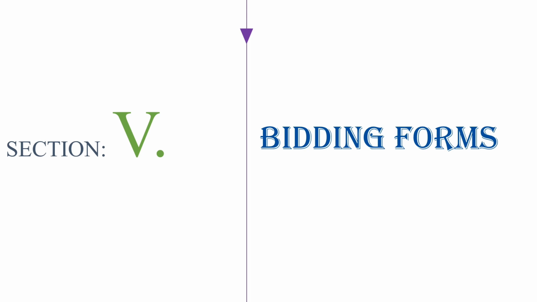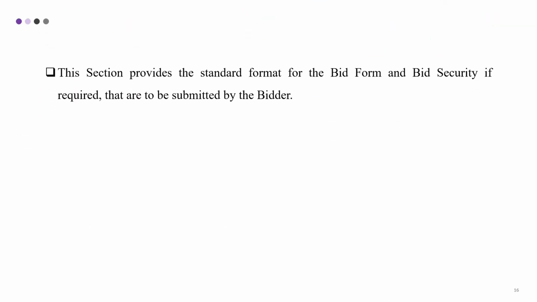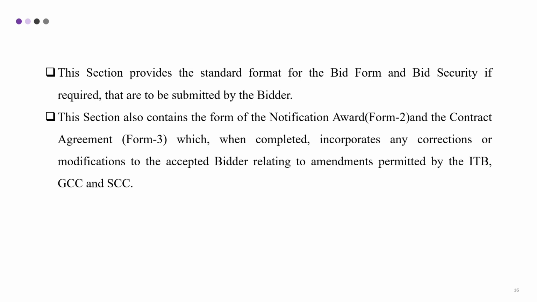Section 5, Bidding Forms. This section provides the standard format for bid form and bid security, if required, that are to be submitted by the bidder. This section also contains the form of notification of award, Form 2, and the contract agreement, Form 3, which, when completed, incorporate any corrections or modifications accepted by the bidder relating to amendments permitted by the Instruction to Bidders, General Conditions of Contract, and Special Conditions of Contract.